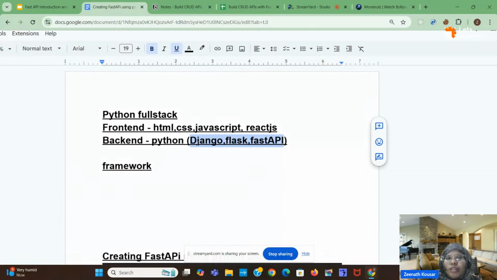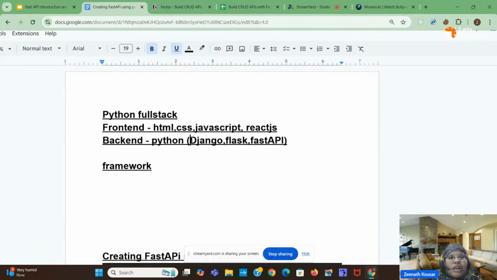In the backend only we will use Python, in the front end we will use these technologies. What is meant by a framework? These are the examples of frameworks that will allow us to do the task in less number of lines. We can do it efficiently, using less space, less memory, less time, and even in less time we can create. So instead of writing whole Python code from scratch, we can use any of these backend frameworks to develop the backend APIs, right?